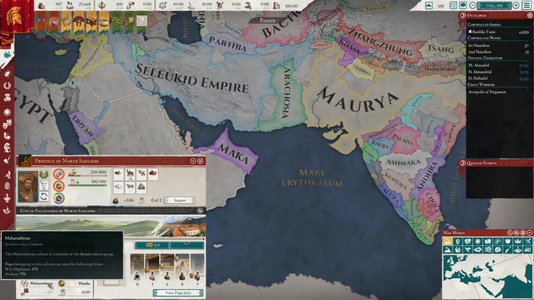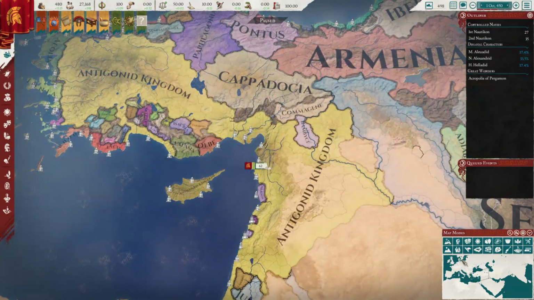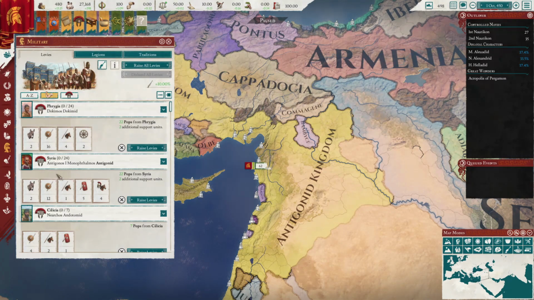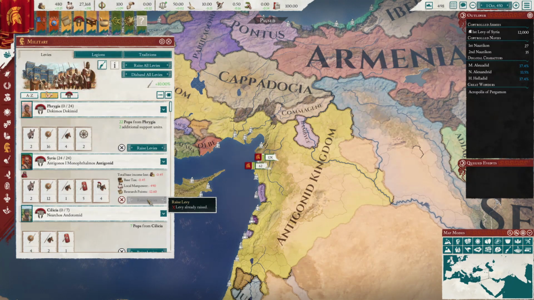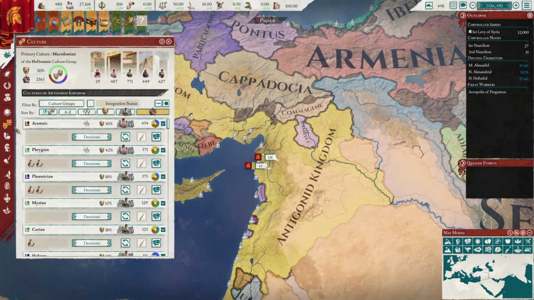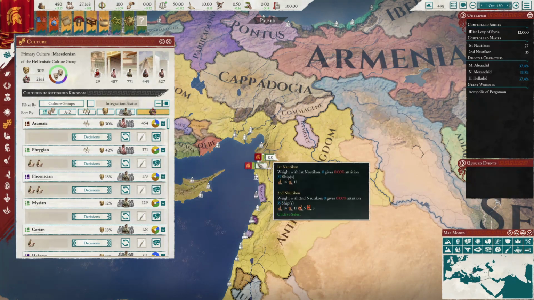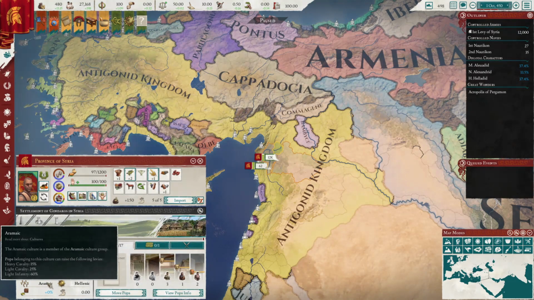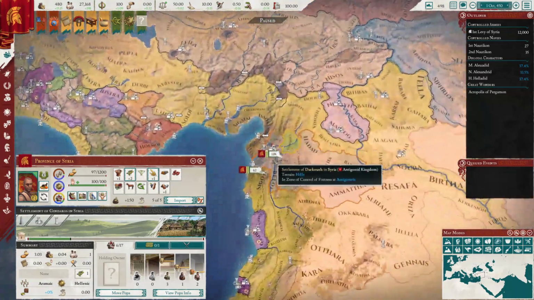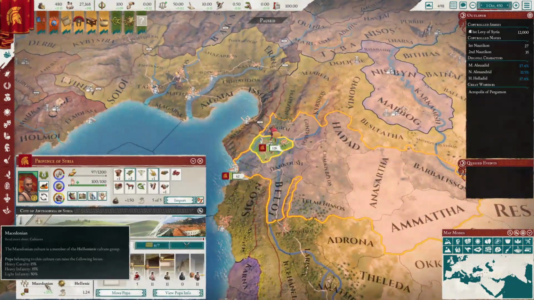When you raise your levies, the makeup of that army is based upon the integrated cultures you have in a specific region. So, for example, as the Antigonids, if I want to raise a levy in Syria, it'll pull troops from all the Macedonians and Aramaics that live there, as I have both of these cultures accepted. It will not, however, raise troops from the Phoenician pops that live in Syria, as I don't accept either of these cultures. What this means is that the more accepted culture pops you have, the larger your armies will be.